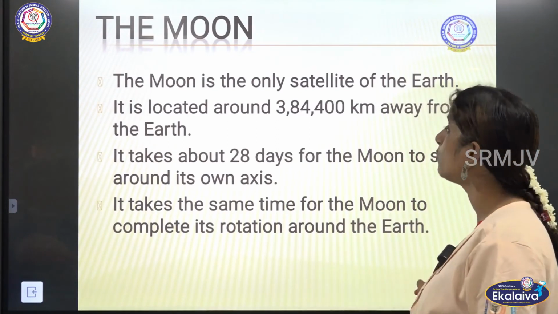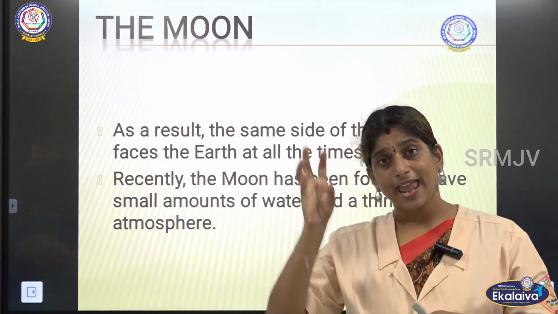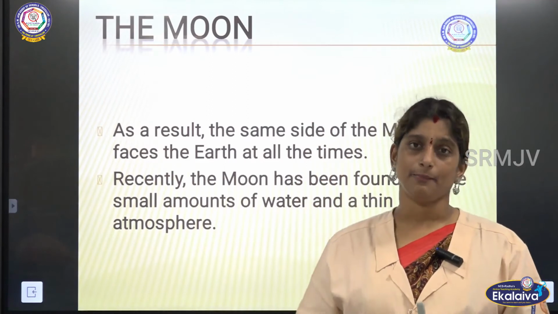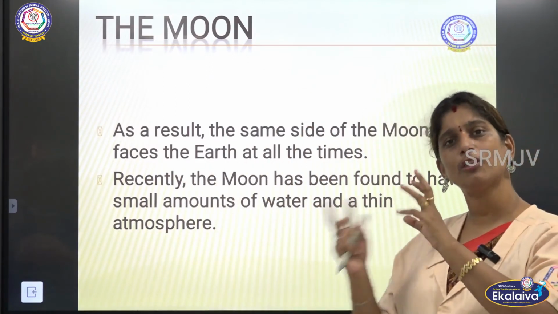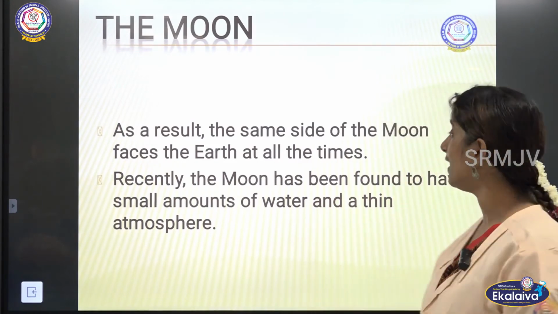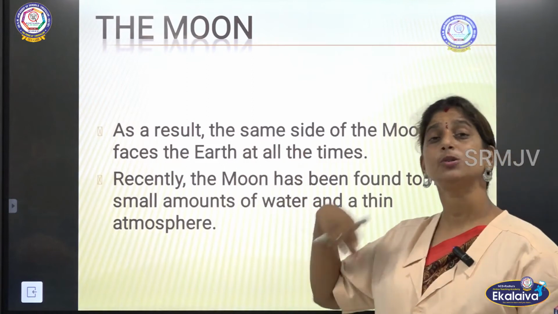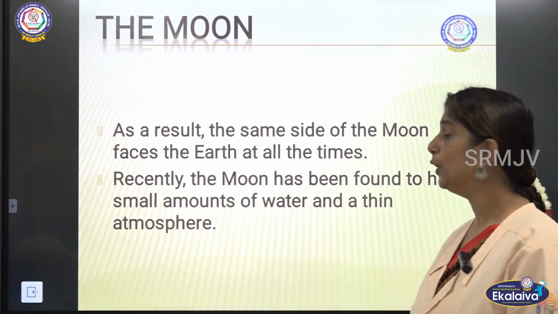Because of that, we will see only the same face of the moon every time. We will not see the other side of the moon because both rotations take place in the same period. So we are always seeing the same side of the moon.